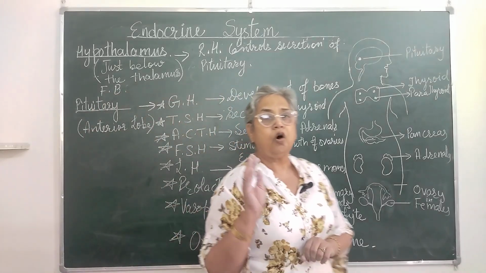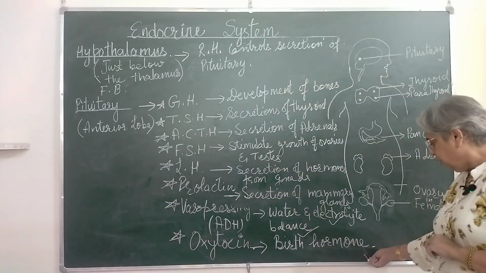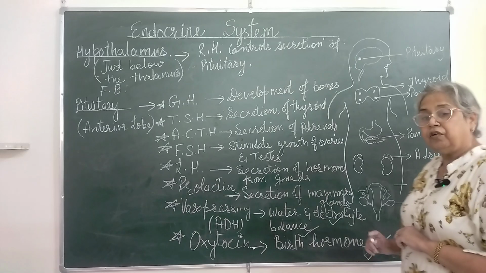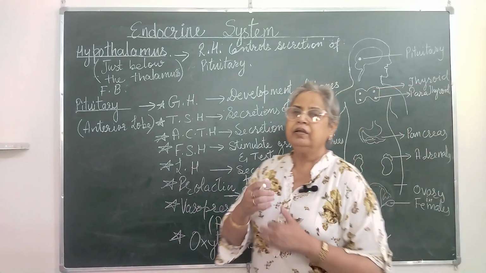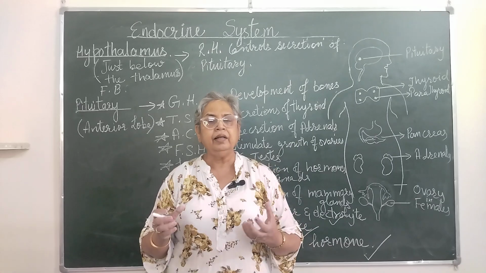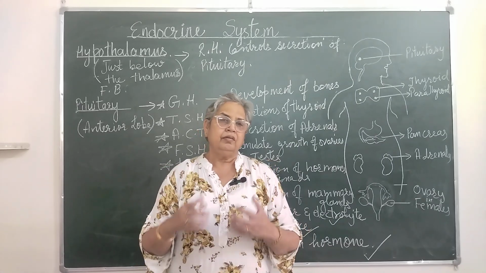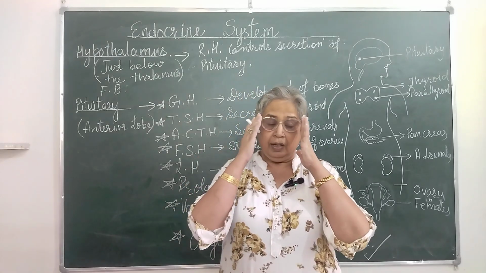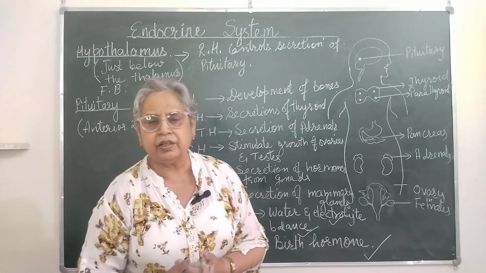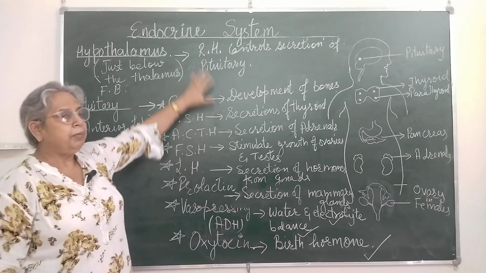Next we come to oxytocin. Now oxytocin is also called the birth hormone. Why? Because it helps in producing labor through the contraction of the uterus, and then it maintains the smooth birth of the fetus, and it in turn also helps in the production of milk. So that is all about endocrine.